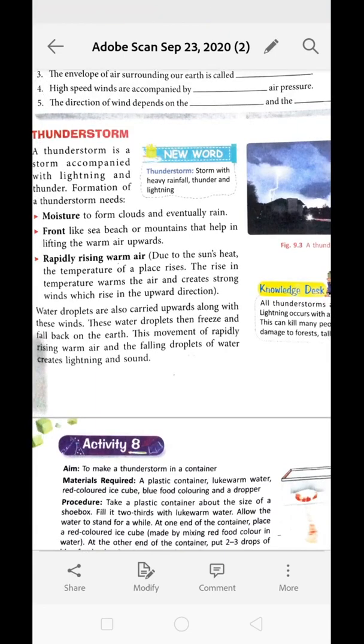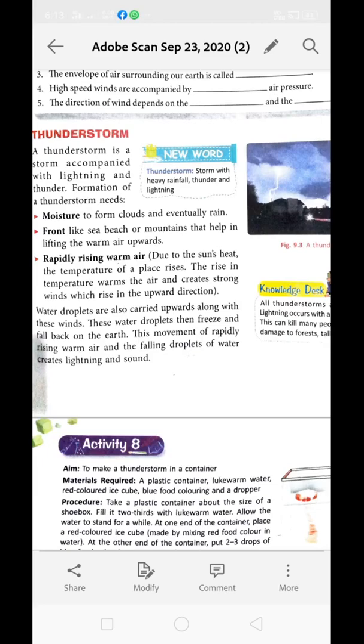Third is rapidly rising warm air. Due to sun heat, the temperature of a place rises. This raises the temperature of the air and creates a strong wind which rises in an upward direction. Water droplets are also carried upward along with this wind. These water droplets then freeze and fall back on the earth. This movement of rapidly rising warm air and the falling droplets of water creates lightning and sound.